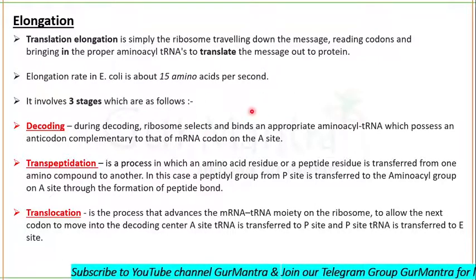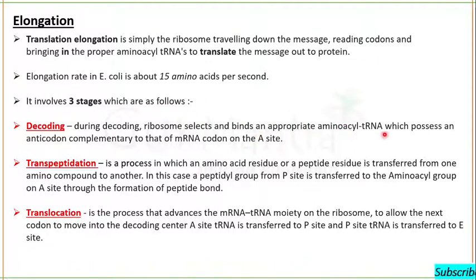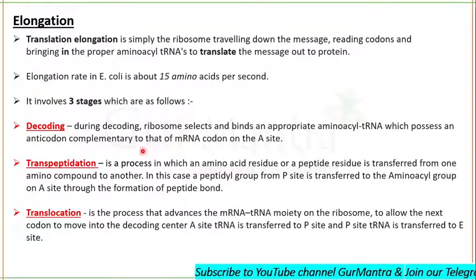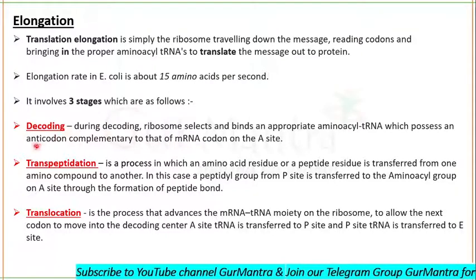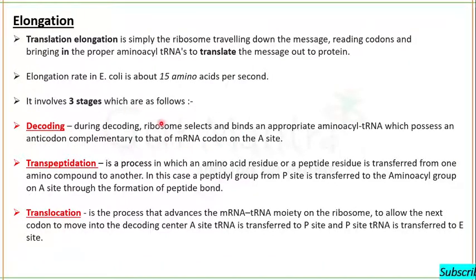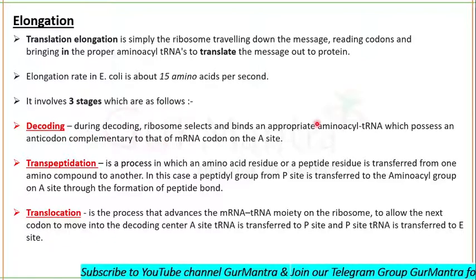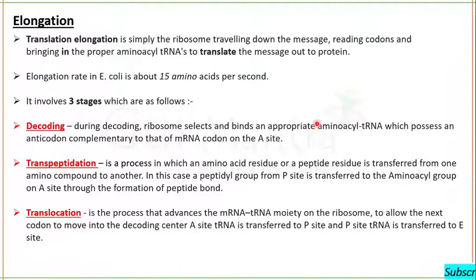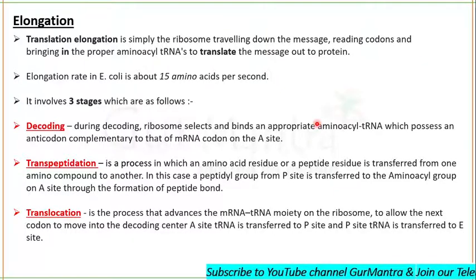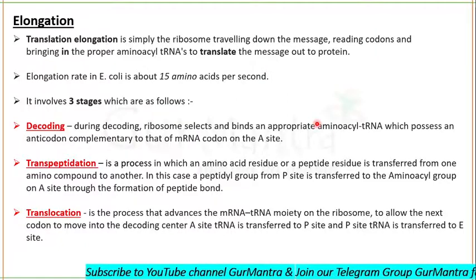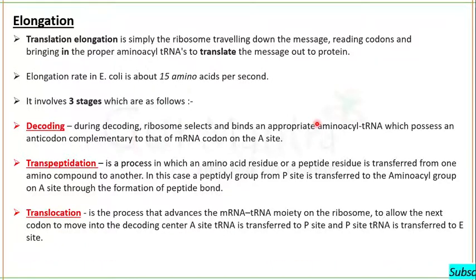Then, according to that code, it will select an appropriate charged tRNA. That charged tRNA will have an anticodon complementary to the codon of mRNA on the A site. So if decoding is done, the ribosome reads out the codon on mRNA and calls an appropriate tRNA having an anticodon complementary to the mRNA. Now this aminoacylated tRNA is placed on the A site.